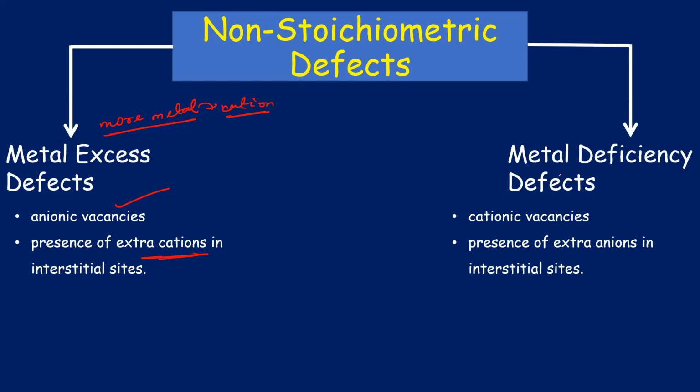What do we have to do for metal deficiency? We can remove the metals, that means cations, or we can add some extra anions. So we have two defects, metal excess defect and metal deficiency defect, which can be caused in two different ways in each of them. Is this clear? Yes. Okay, now moving on.